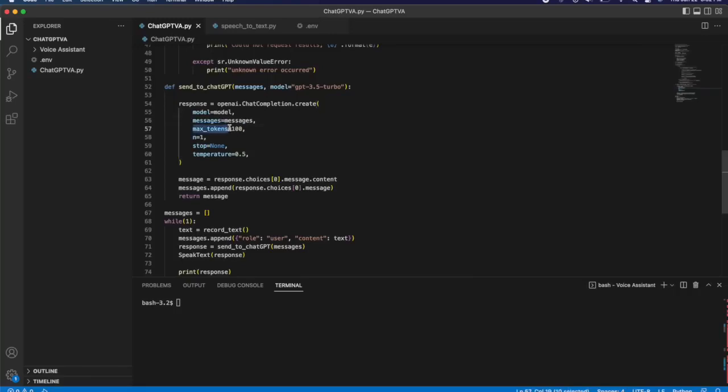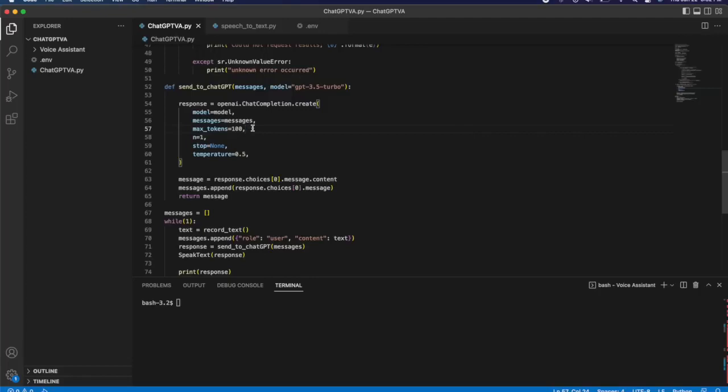And this tokens here, basically I set it at 100, but what it means is it is your way of letting ChatGPT know how long you want this message to be. It kind of gives ChatGPT an upper bound for how many characters to use in its response to you. Now, I don't believe that the tokens to character is a one-to-one correspondence.